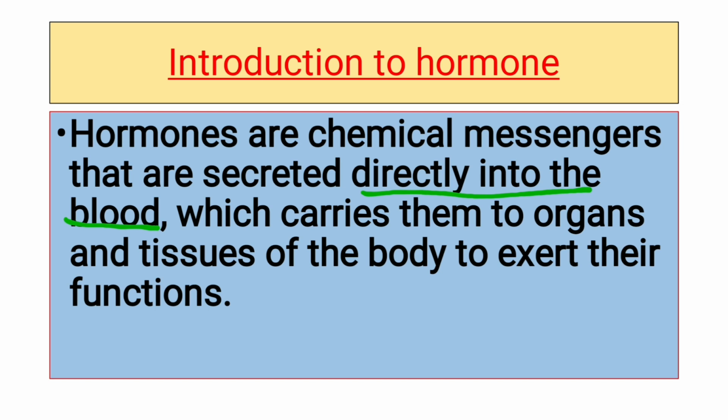Whenever they are produced, they are secreted directly into the blood, and it is the responsibility of the blood to carry these hormones to their respective organs or tissues of the body where they have to exert their function. So for MCQs, it's important that you know that hormones are chemical messengers, and they are carried to their respective tissue or cell through blood.